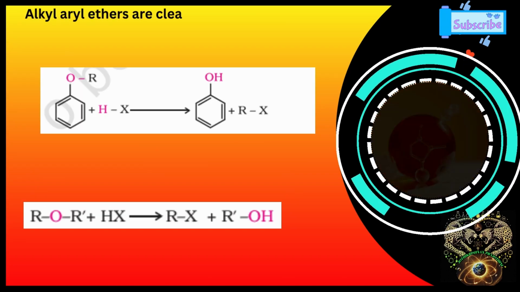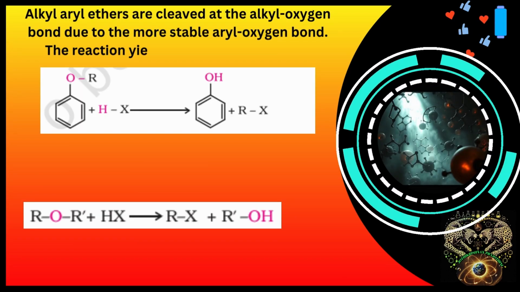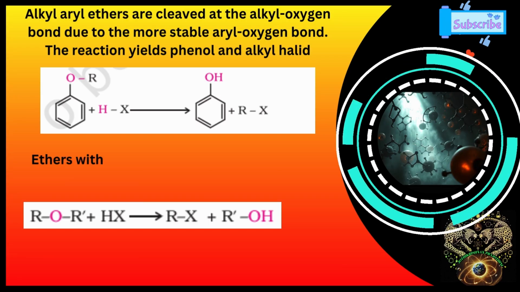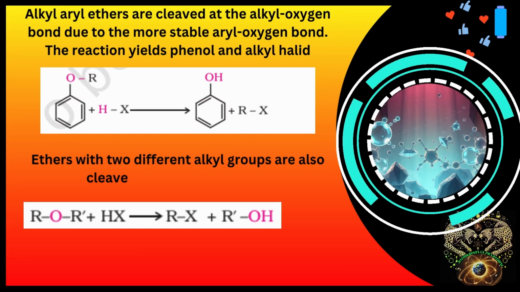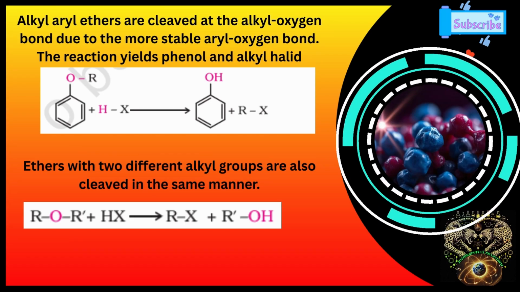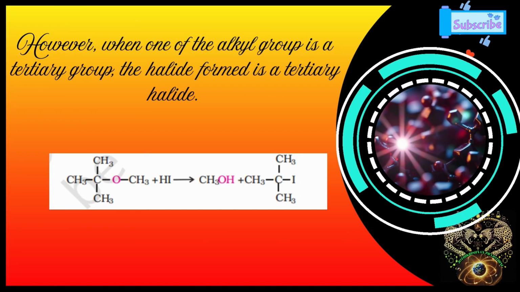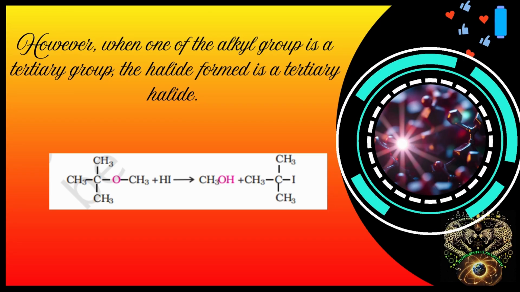Alkyl aryl ethers are cleaved at the alkyl oxygen bond due to the more stable aryl oxygen bond. The reaction yields phenols and alkyl halides. Ethers with two different alkyl groups are also cleaved in the same manner. However, when one of the alkyl groups is a tertiary group, the halide formed is a tertiary halide.